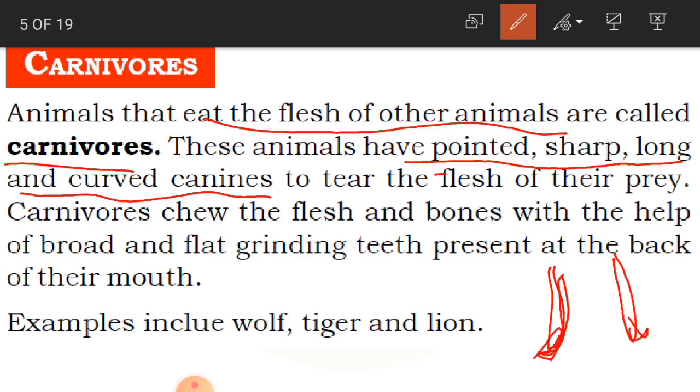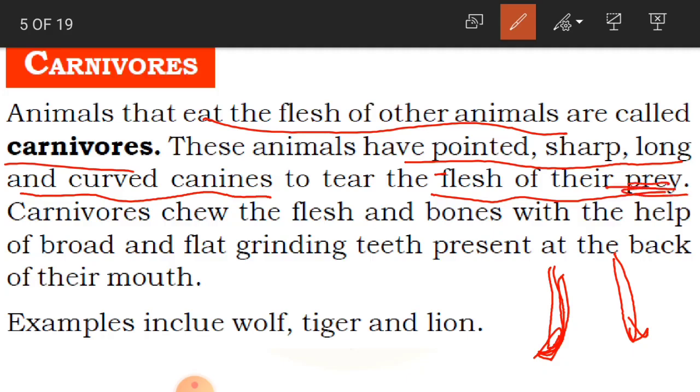For a lion or tiger, the teeth are very sharp and long. They are going to tear the flesh of their prey. Prey is nothing but the animal which they kill for their food. They hunt the animals if they want to eat, and they will eat that animal. So that is the prey.